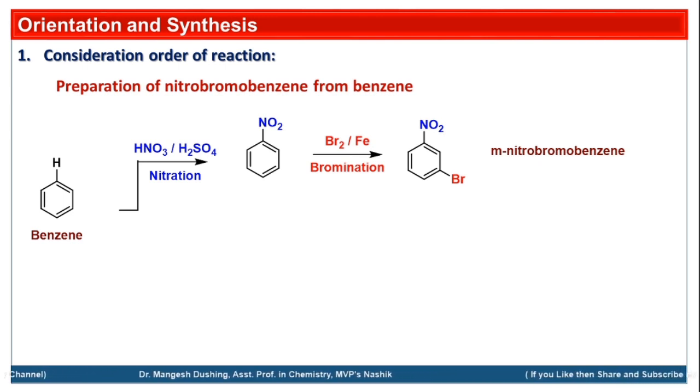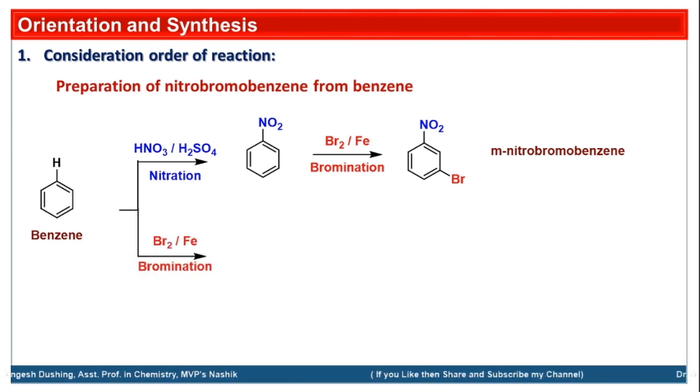But if you alter the sequence of the reaction, first we do the bromination. Now what will we get? Bromobenzene, because only one of the hydrogens is replaced by bromine and we get only one product.